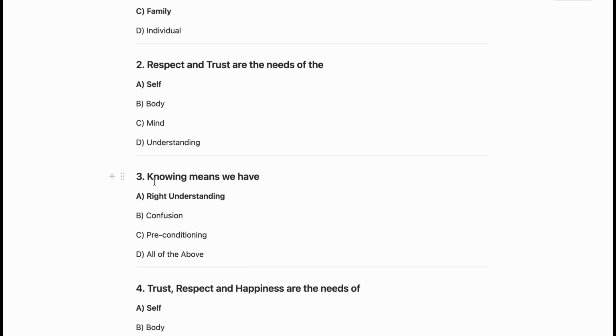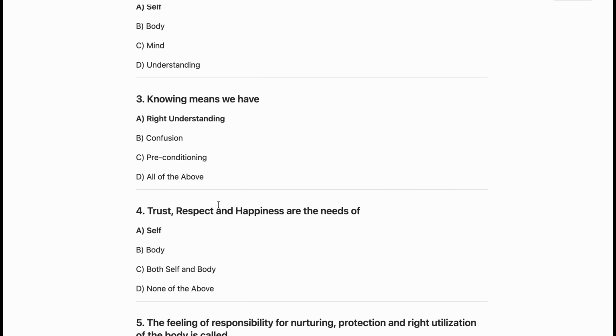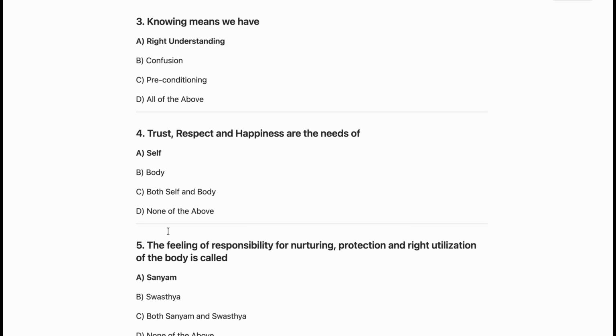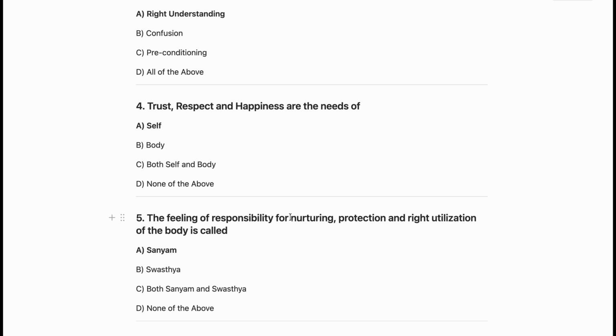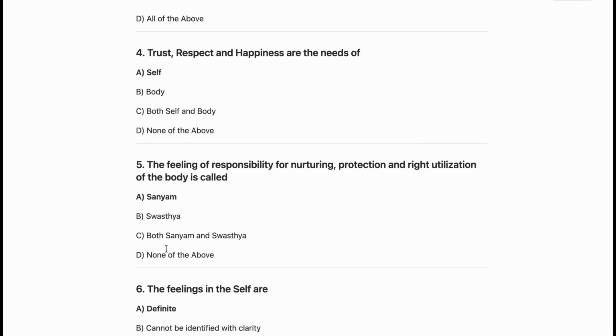So next question is knowing means we have right understanding. So A is the correct answer. Now trust, respect and happiness are the needs of self, as we already seen above. Now the next question is the feeling of responsibility for nurturing, protection and right utilization of the body is called Sanyam. So A is the correct one.